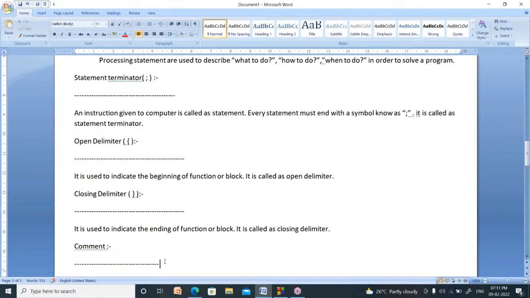After that, write down open delimiter, which means open curly bracket. It is used to indicate the beginning of a function, or the beginning of a block. Block means a group of statements. Next one is closing delimiter or closing curly bracket. It is used to indicate the end of the function, or the end of the block.